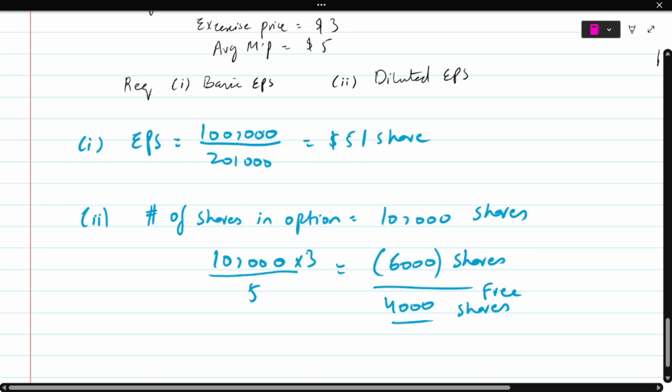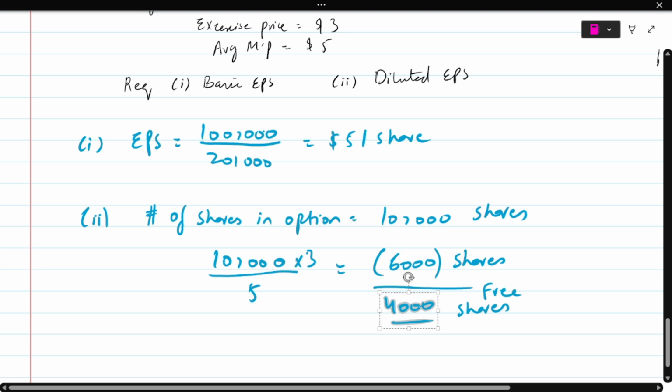That would have given me 6,000 shares, because if I have 10,000 shares and I'm buying that at a price of $3, that's $30,000 that I'm investing. If I invest that same $30,000 and buy from the market, the price of one share is $5. So 30,000 divided by 5 gives me 6,000 shares, which I will get from the market. So 10,000 minus 6,000 means I'm getting 4,000 shares more